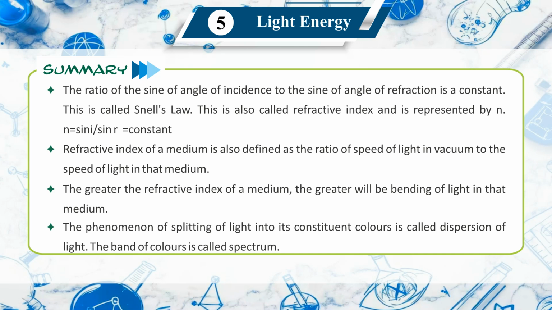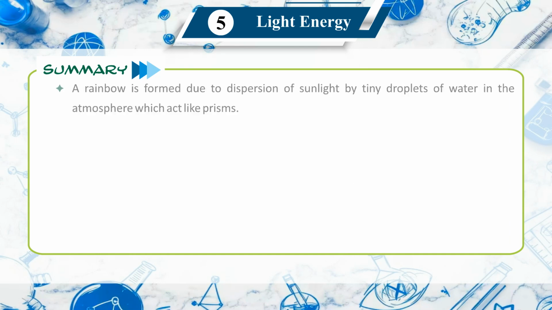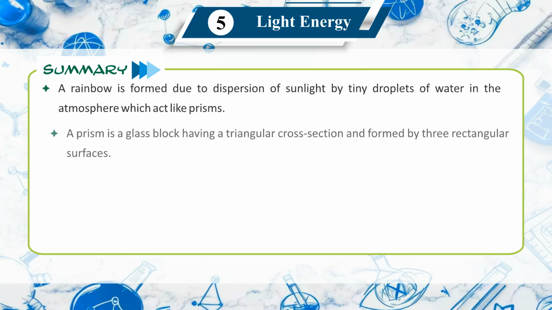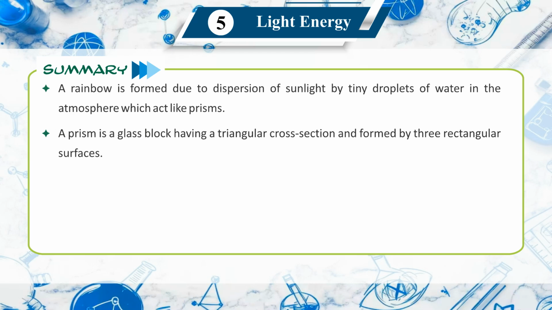The phenomenon of splitting of light into its constituent colors is called dispersion of light. The band of colors is called spectrum. A rainbow is formed due to dispersion of sunlight by tiny droplets of water in the atmosphere, which act like prisms. A prism is a glass block having a triangular cross-section and formed by 3 rectangular surfaces.